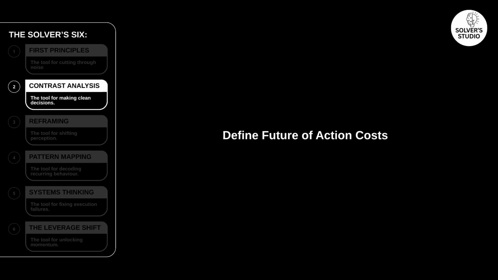Next, define the cost of action. Integration is expensive. There will be disruption, friction, operational strain. But this cost is contained. It has scope, timeline, limits. That changes the comparison completely. One path creates temporary pain, the other creates permanent erosion.